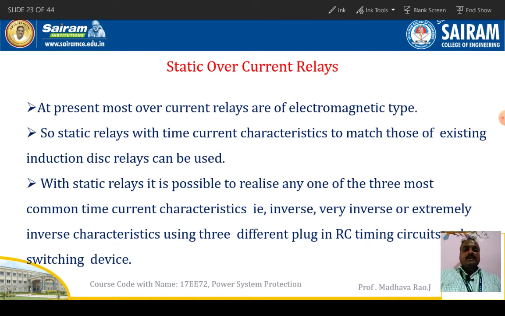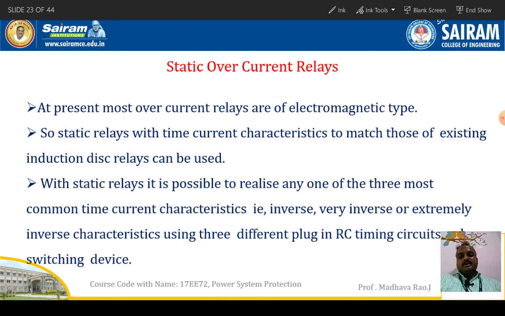Induction disk relays are a very old type, and we are still using induction overcurrent relays in many places. So we can use these static relays where the time characteristics are matching.